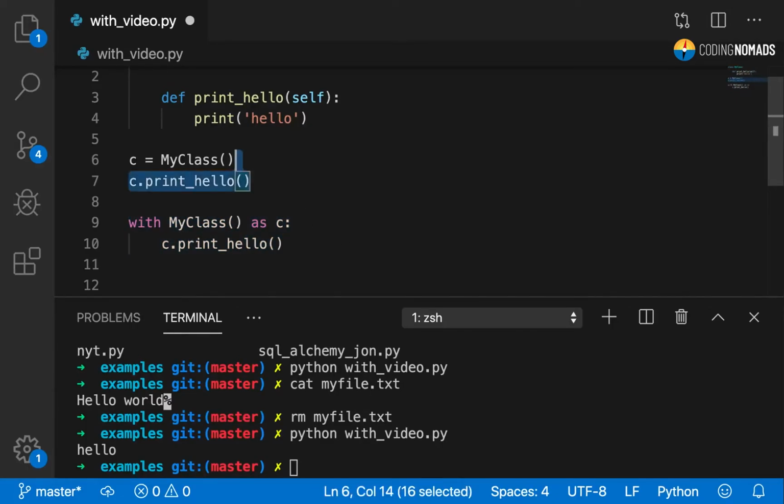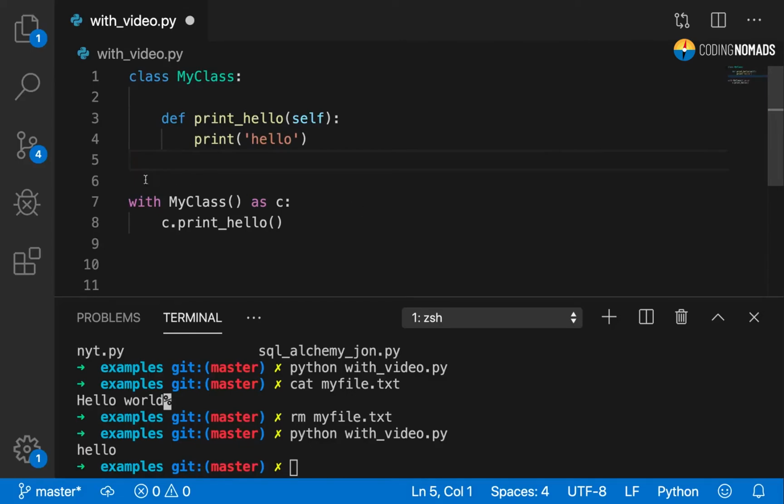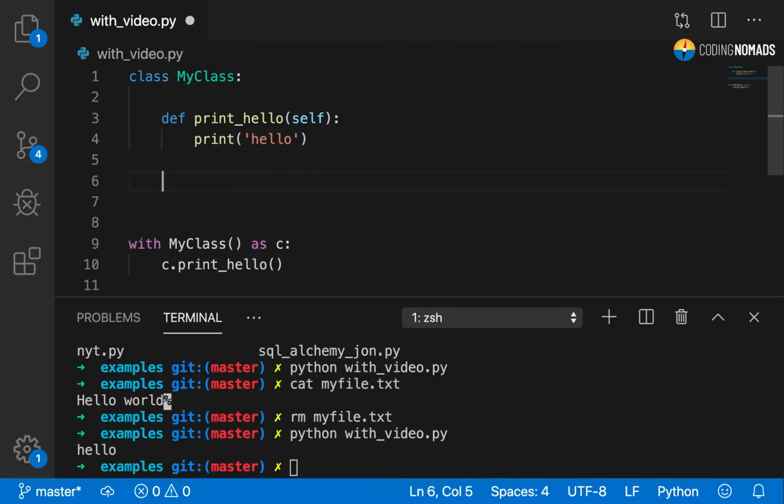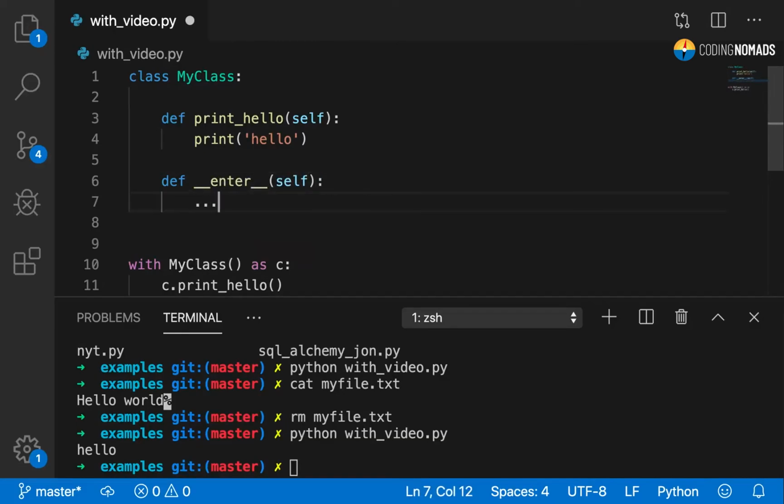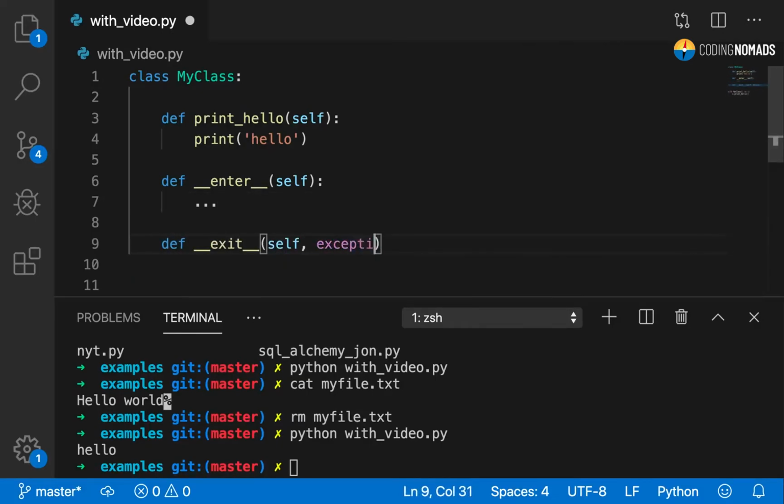For that, Python provides us with 2 methods that help us work with the with statement. One method is called the enter method that has a signature like so. And another one is called the exit method. And it has a few more parameters, which for now we won't worry about, but we do have to declare them.